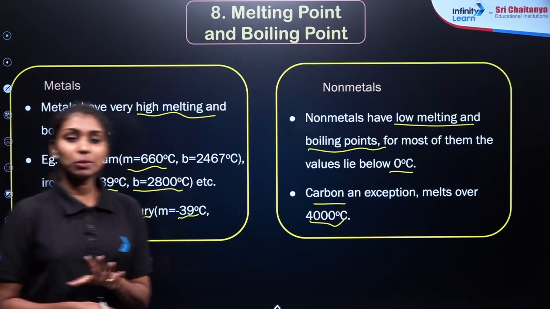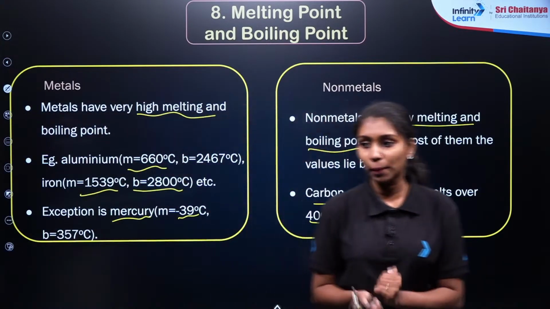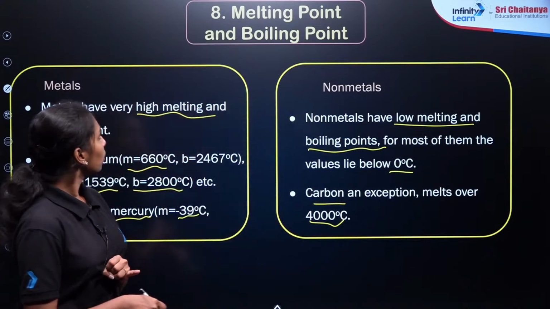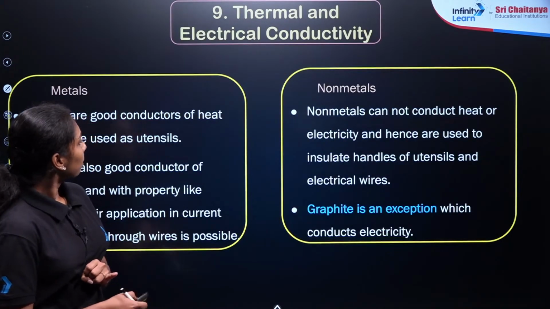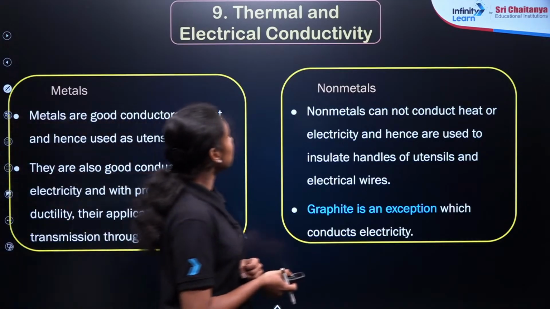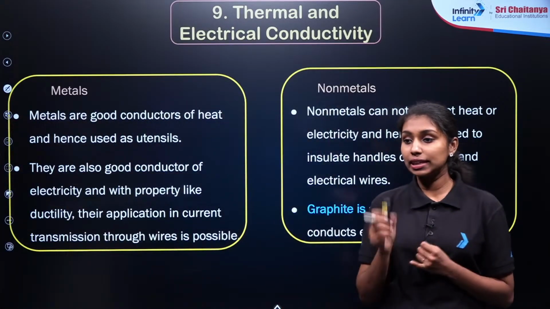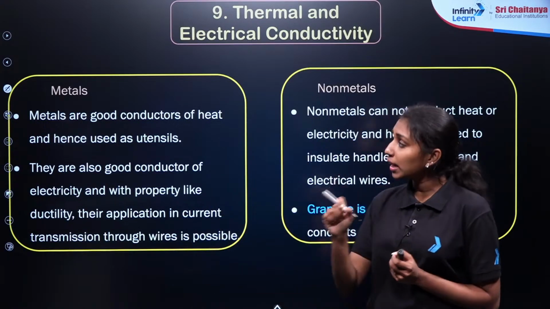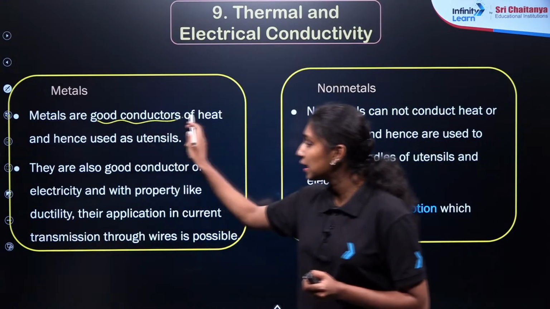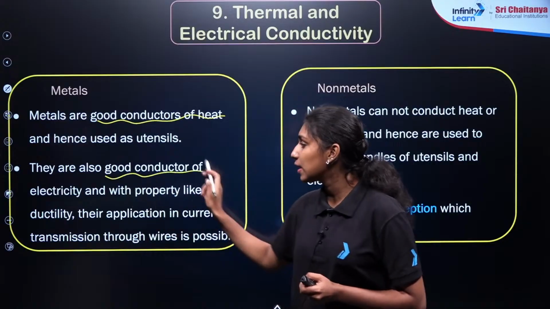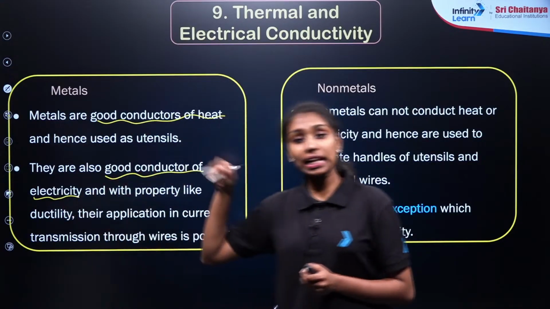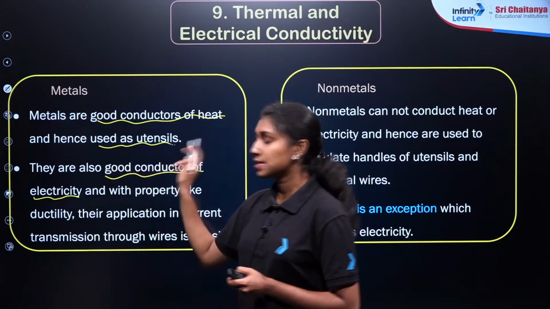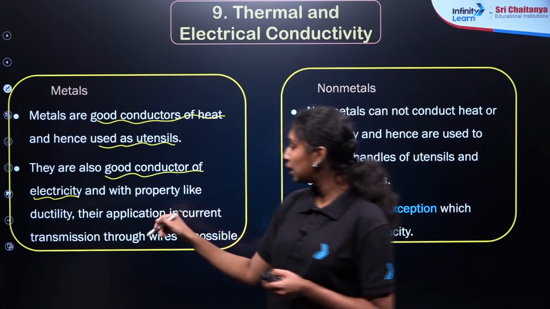So far we have discussed the physical properties of metals and non-metals. We have already seen the physical state, right? Then the next property is thermal and electrical conductivity. In general, metals are good conductors of heat and electricity. We can pass electricity and heat through metals. That's why they are used in kitchen utensils.